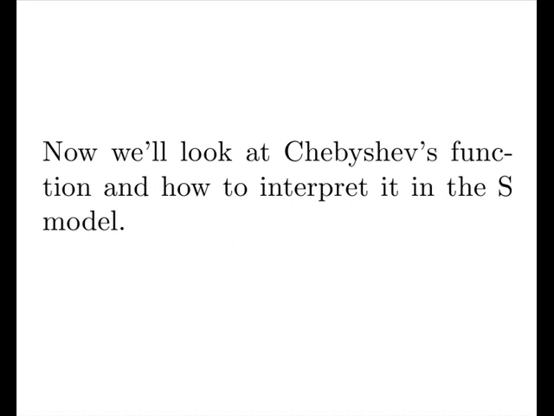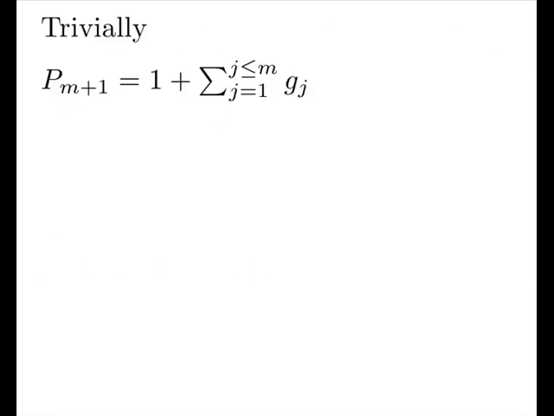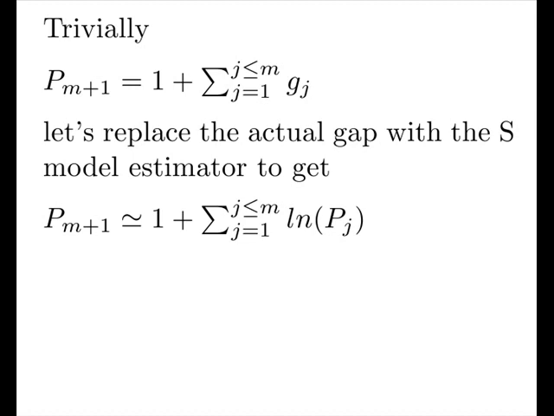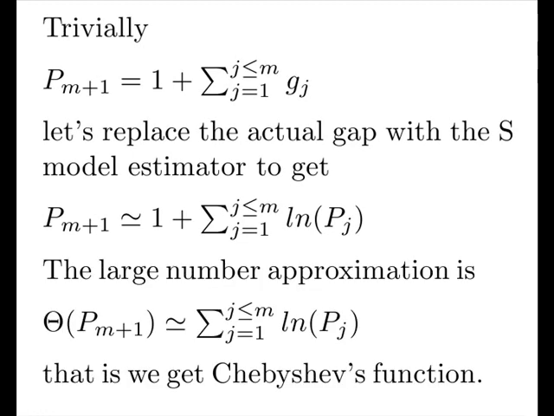Now we'll look at Chebyshev's function and how to interpret it in the S model. Trivially, our next prime is equal to 1 plus the sum of the gaps. Let's replace the actual gap with the S model estimator, which is the logarithm of the prime. So our next prime is equal to 1 plus the sum of the log of the primes. With a large number approximation, we drop the 1, and that shows us we get Chebyshev's function.